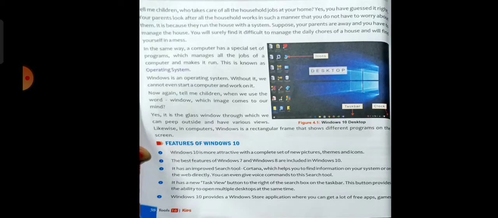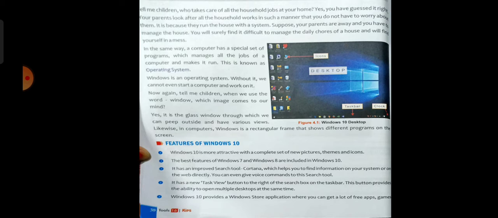Although many features of Windows 10 are the same as previous versions of Windows, there are some tools like the Cortana search tool which make it different. Using Cortana we can search the web directly, and we can also give voice commands for searching. Next, a very important feature is that we can open multiple desktops at the same time using Task View.